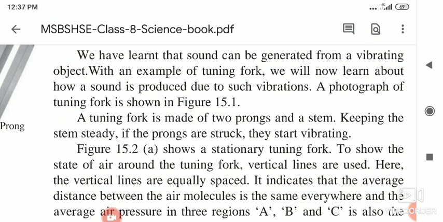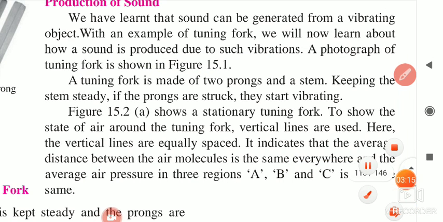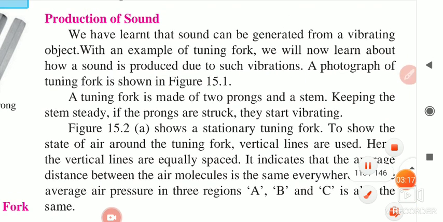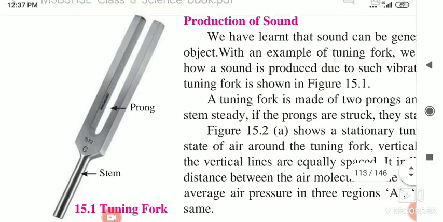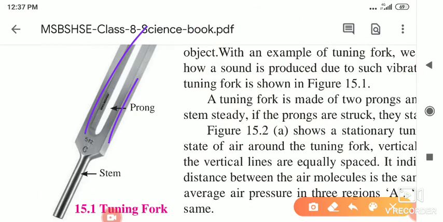Understood how sound is produced? That activity, all of you do know? If not, do it first. Put your fingers on your throat, say something, and feel what is happening, how your fingers are feeling: those are vibrations. The tuning fork is made up of two prongs. These two parts are called prongs.